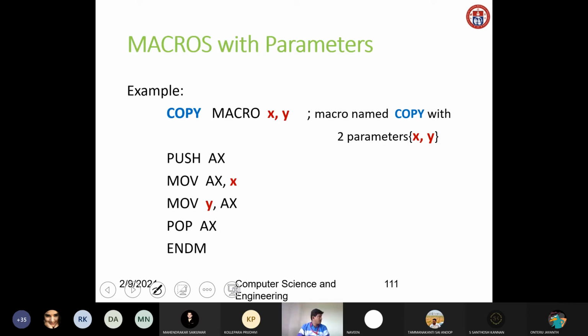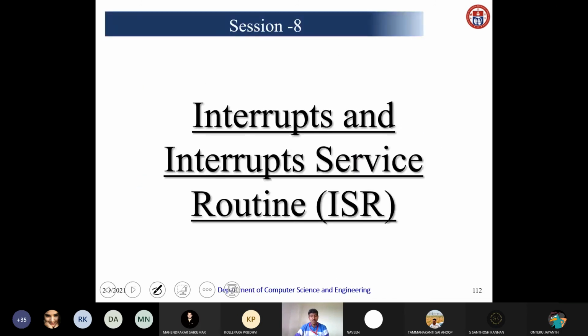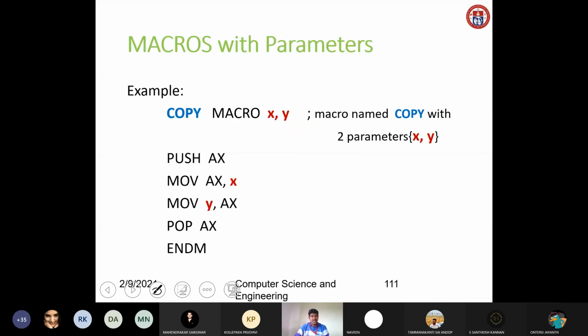This is macros with parameters. Previously I wrote a macro without parameters; this one has parameters. The name of the macro is copy, MACRO x y, so x and y are the parameters. Here the instructions are: push AX, move AX comma x, move y comma AX, pop AX, then end the macro. So like that we can write.